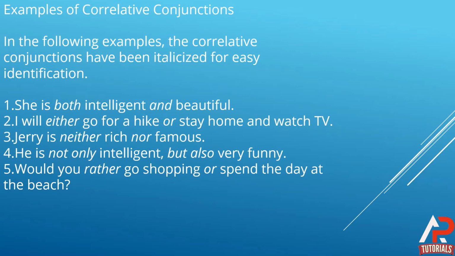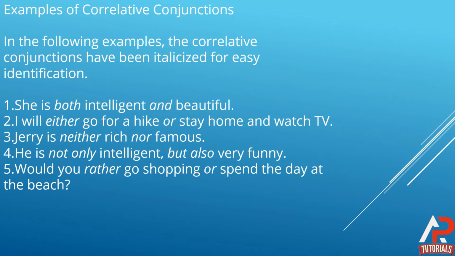The first example is: she is both intelligent and beautiful. So here both and and are the correlative conjunctions, and you can see how they are connecting the sentence. And the second example is: I will either go for a hike or stay home and watch TV.